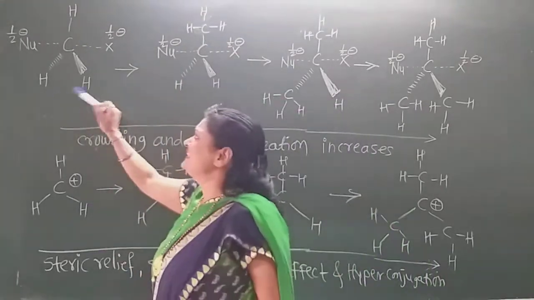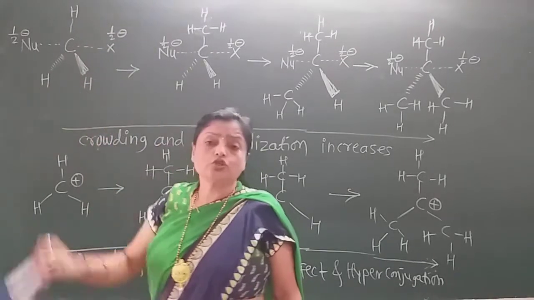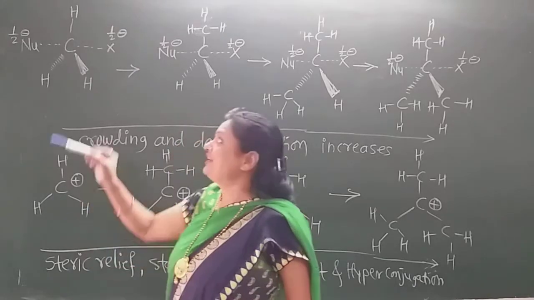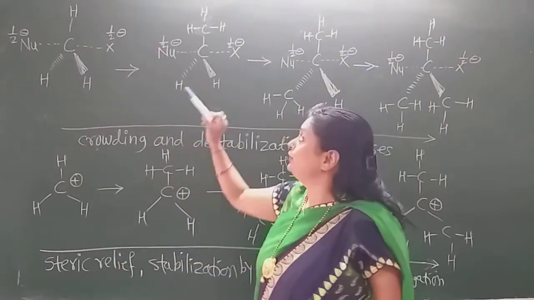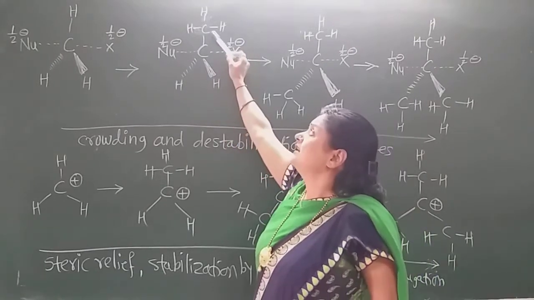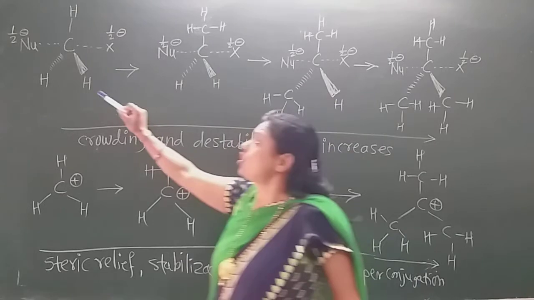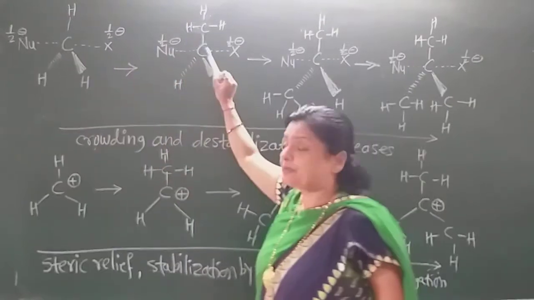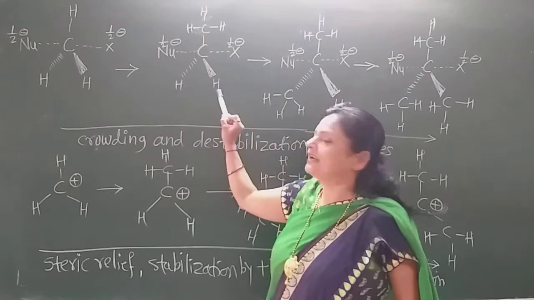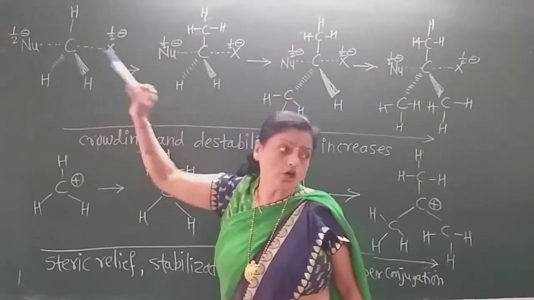But as it is a primary alkyl halide, all are hydrogens here, so no question of more crowding. Now this is also a primary alkyl halide, with all three hydrogens here. And this is also a primary alkyl halide, because if there are two hydrogens, that is also primary, and three hydrogens, that is also primary.